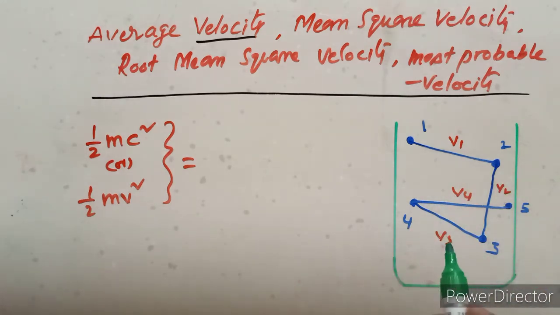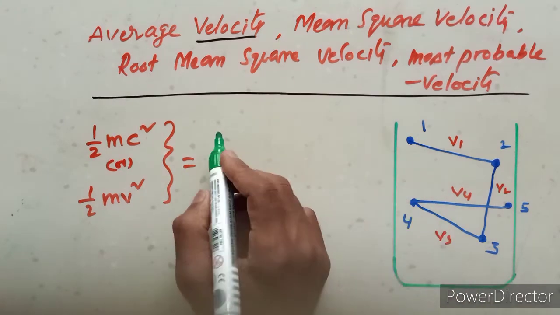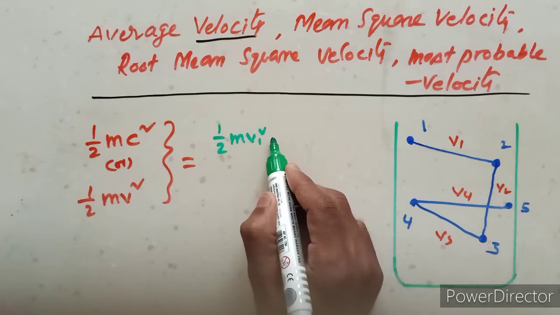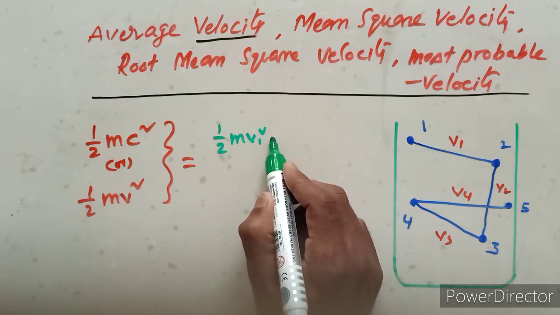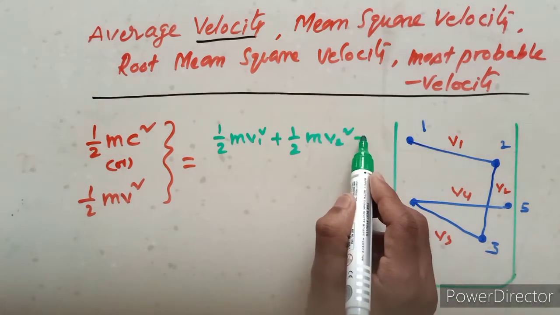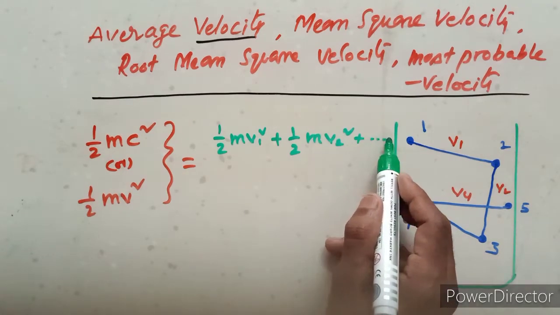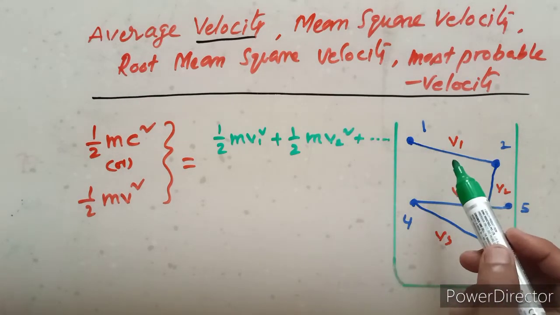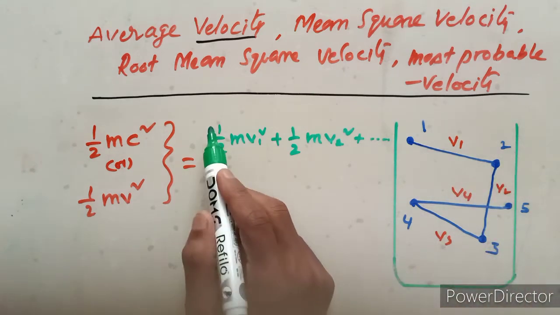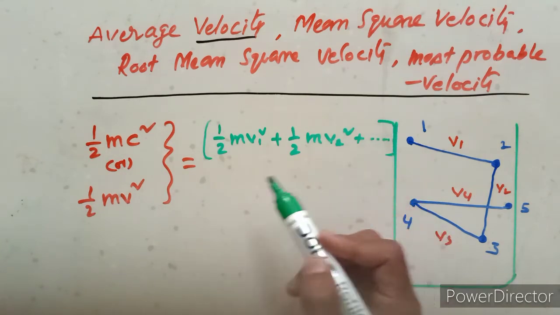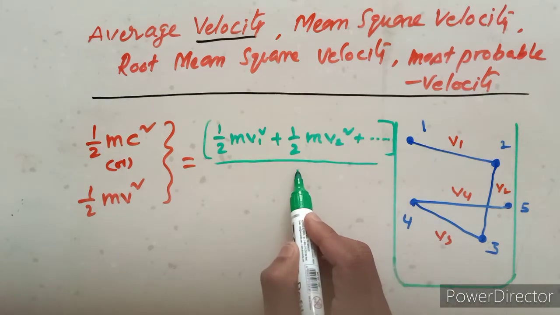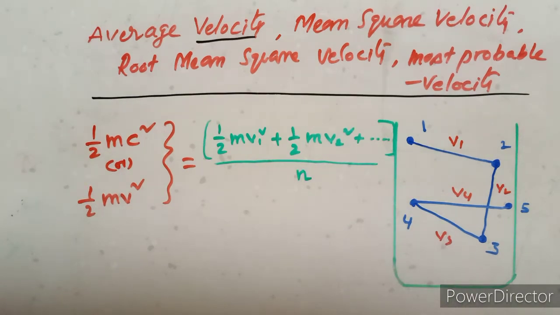The kinetic energy of the first molecule is half m v1 square, of the second molecule half m v2 square, and so on, half m v3 square, half m vn square. This is the sum of kinetic energies. The average means divided by n.